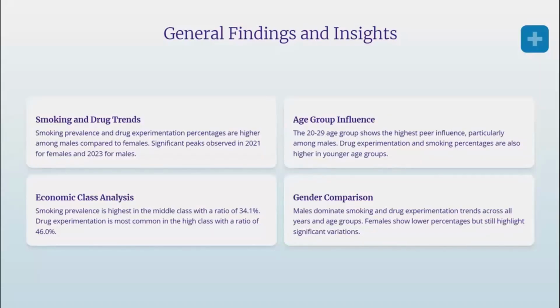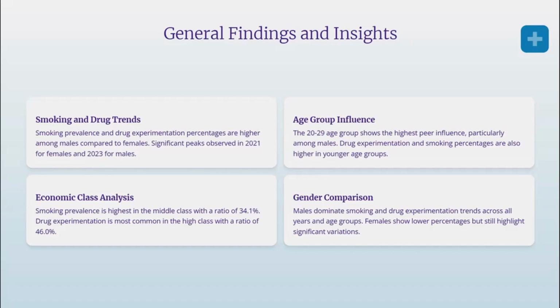Our analysis provides some important insights into smoking and drug experimentation among youth. Let's see some general findings and insights. The first, smoking and drug trend. The smoking and drugs percentages are higher among males as compared to females. The peak was observed for females in 2021 and for males in 2023.